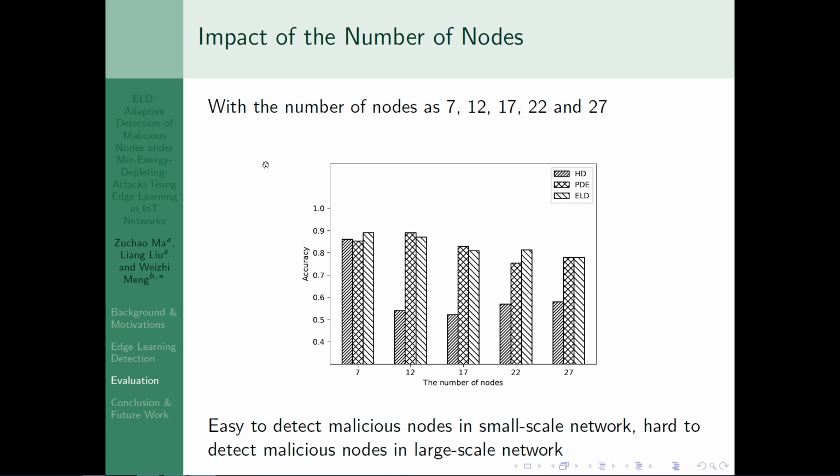Now we introduce the impact of the number of nodes. With the number of nodes as 7, 12, 17, 22, and 27, we can find that it's easy to detect malicious nodes in a small-scale network for 3 different mechanisms. But it's hard for HD to detect malicious nodes in a large-scale network.